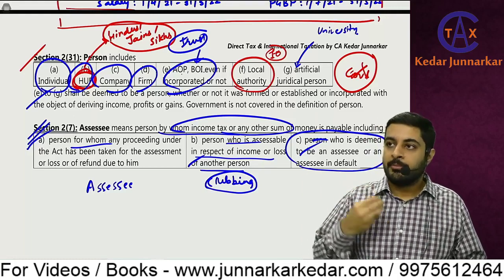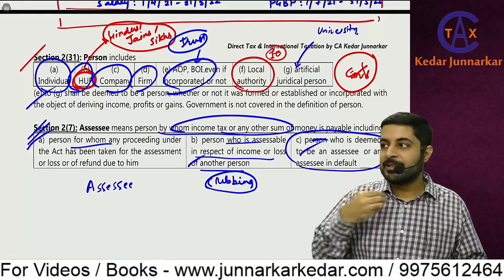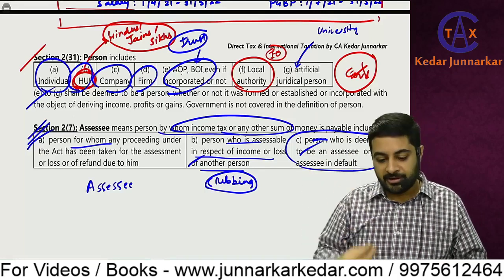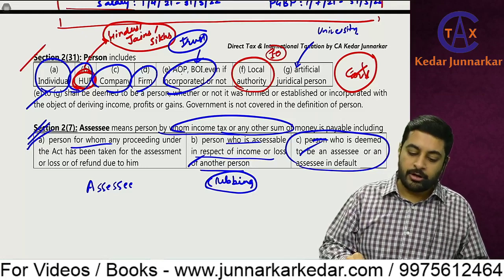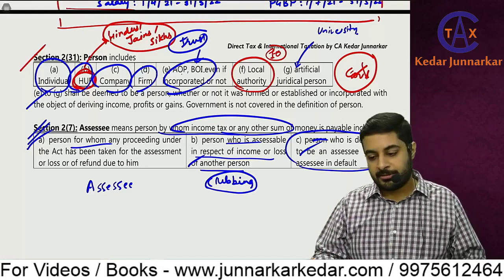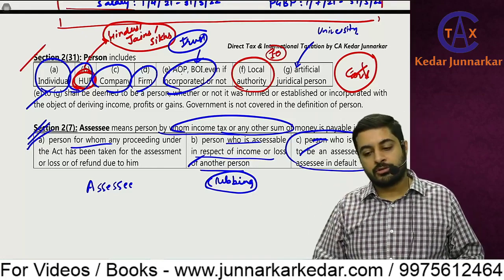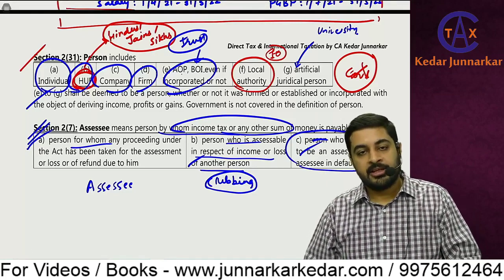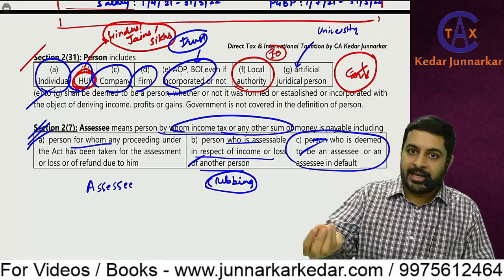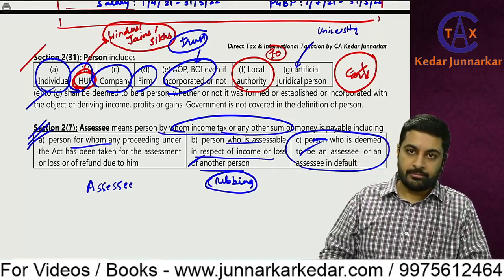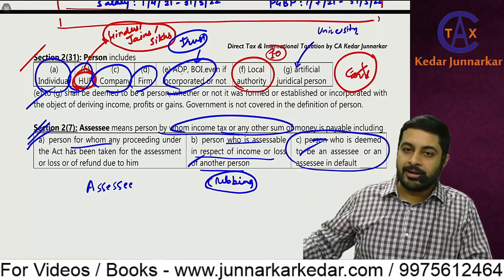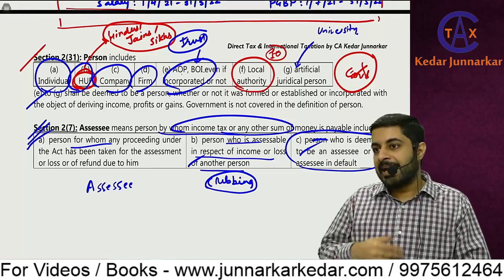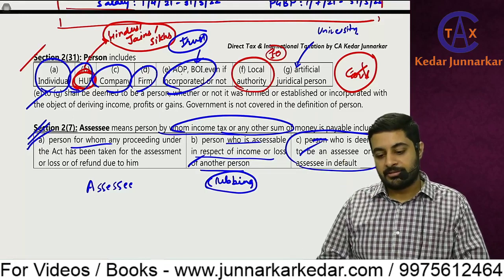A person by whom any sum of money or tax is payable to the department, or receivable from the department, that is a refund, or any proceeding is going on of income or loss. If there is loss also in that particular year, if there is only loss, still I am an assessee. In case of loss, I don't pay tax, I don't claim refund, assuming that there is no advance tax, nothing extra, no tax paid. In case of loss, I'll be carrying it forward to the next year.